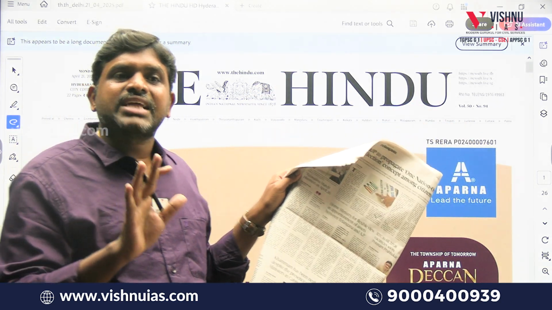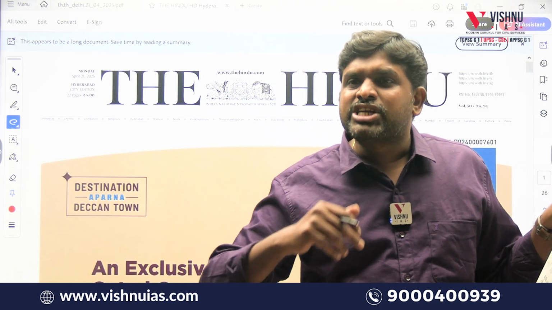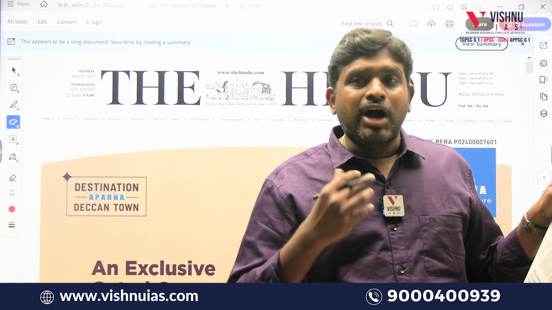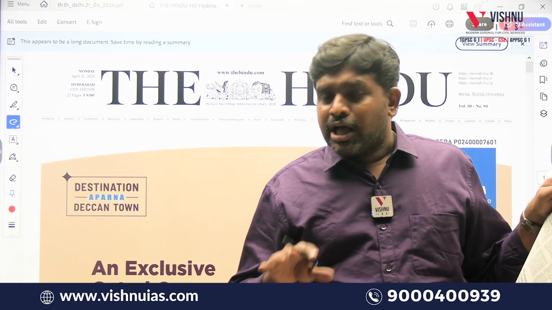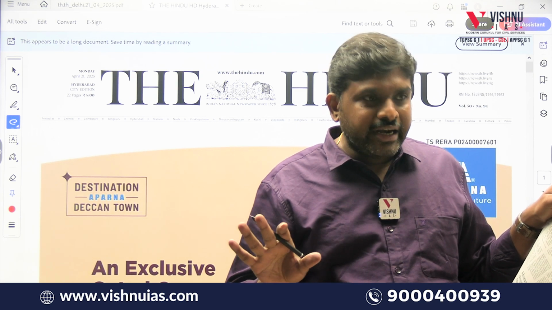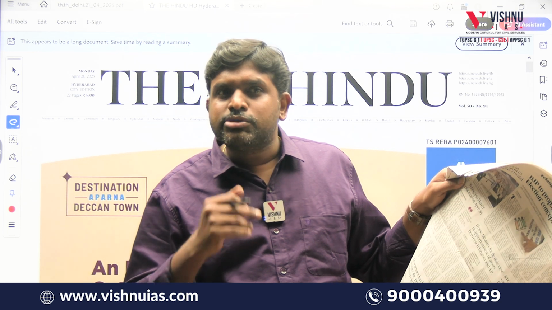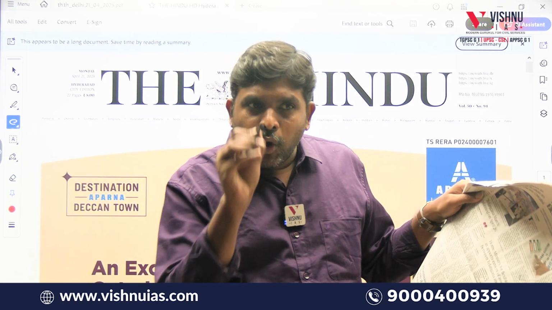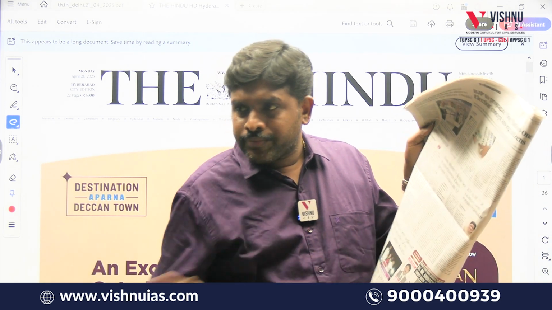So whenever I start opening the newspaper, I will tick the articles which I am going to read. So I will identify, means you should become like me. I will identify what are all the articles I am going to read. In the first glimpse, I will identify the articles which I am going to read. So I encircled the cloud burst and I gave a tick mark for